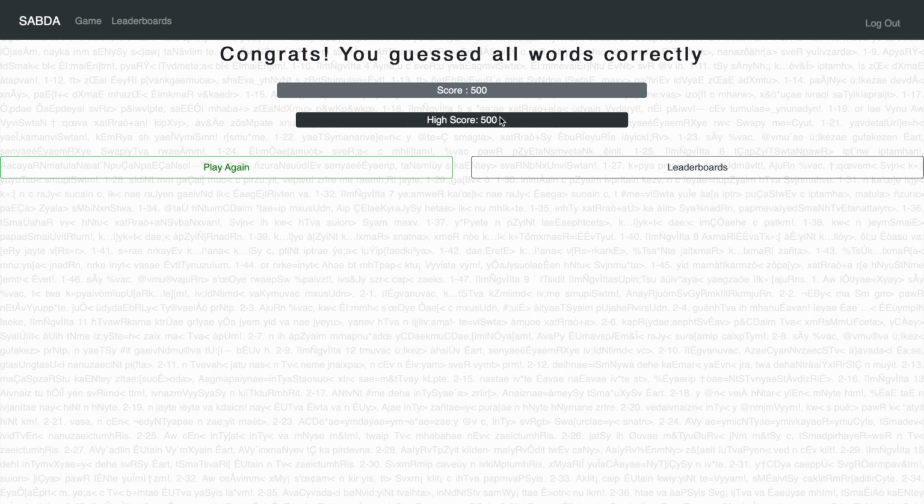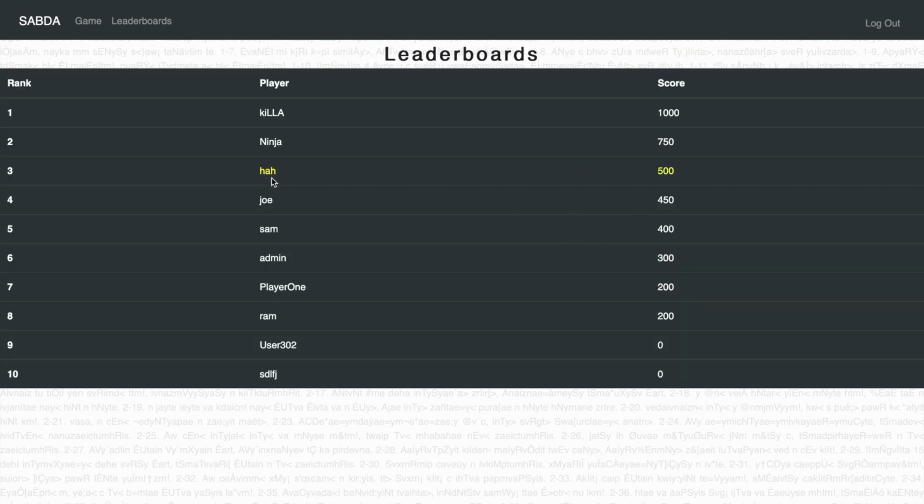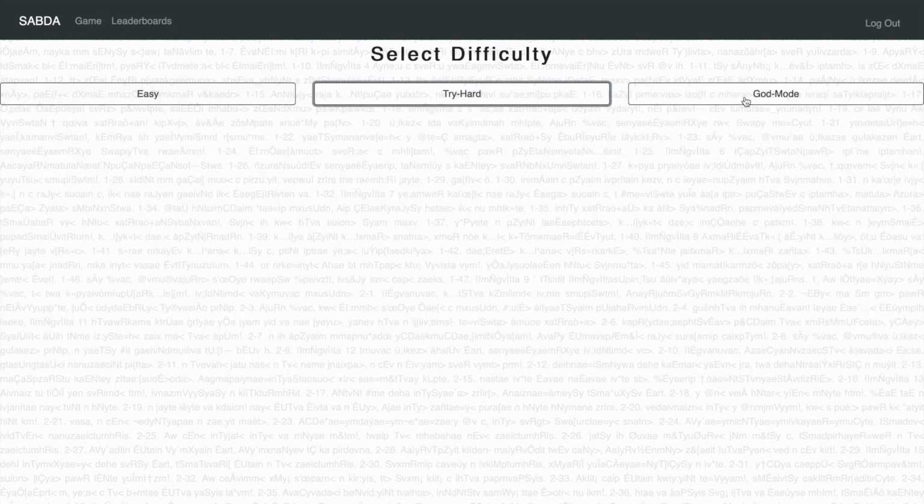And since I did log in, my high score is also saved, which is 500. Let's just go to the leaderboards, and as you can see, I'm in the top 3 with a 500 score. If I just go to game here and go to other modes,